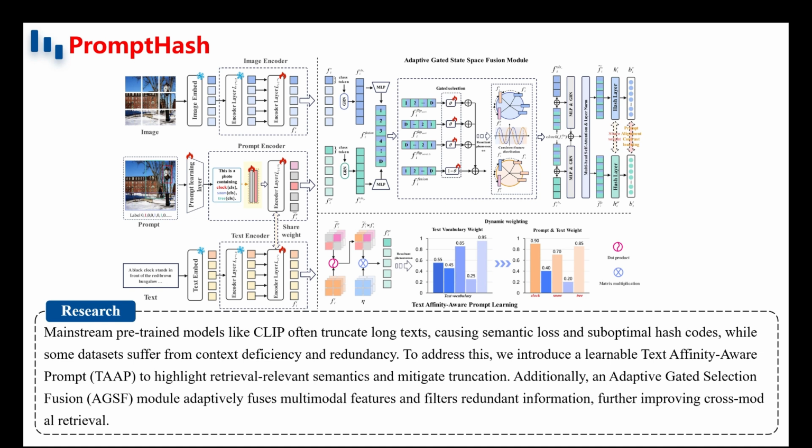By jointly optimizing these components within an end-to-end learning framework, PromptHash effectively mitigates the problems of semantic truncation, context loss, and redundancy, leading to substantial improvements in cross-modal retrieval performance across challenging benchmark datasets.